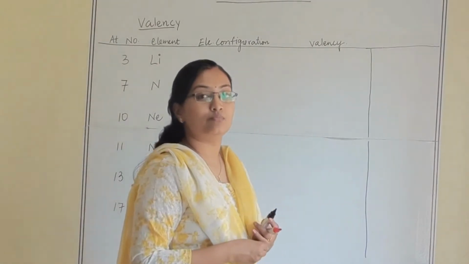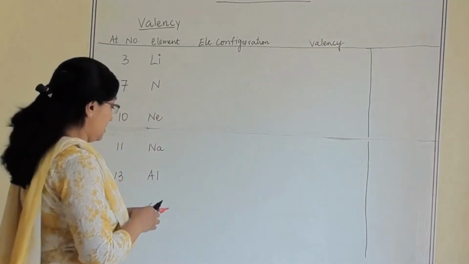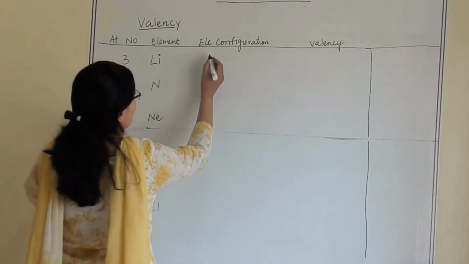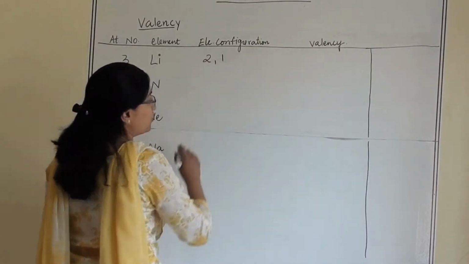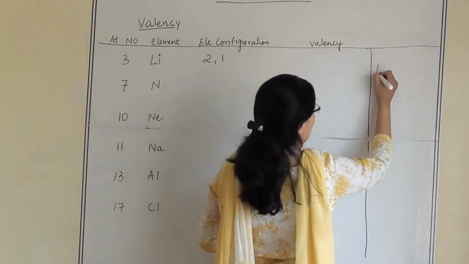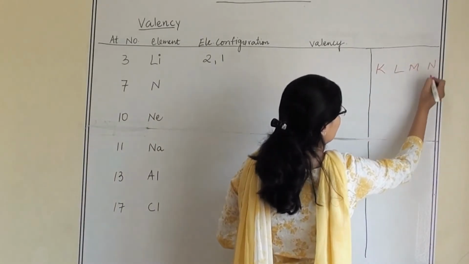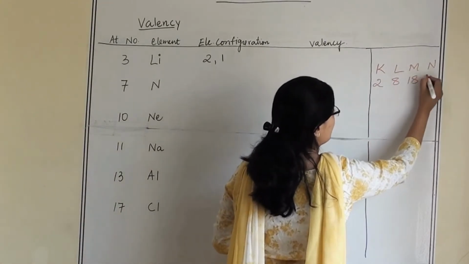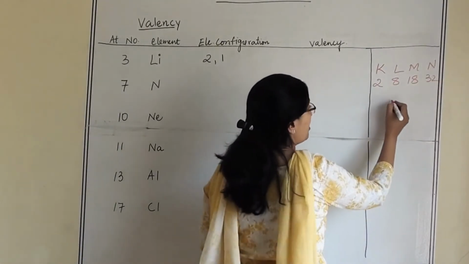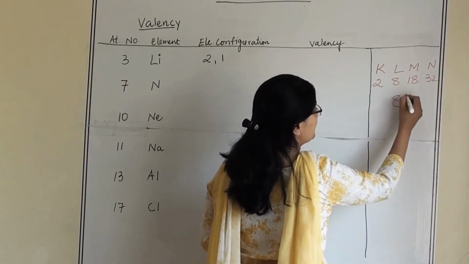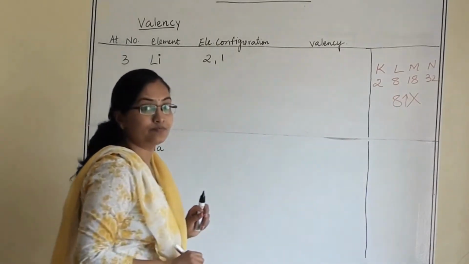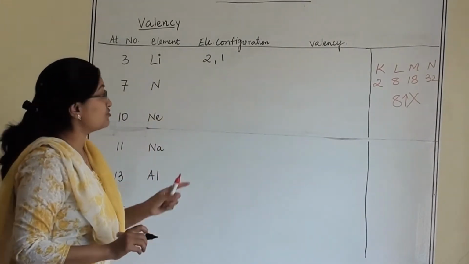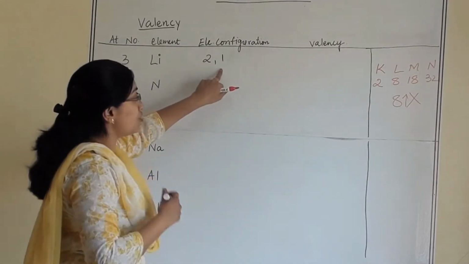Then we are moving towards how to write valency. Here lithium's atomic number is 3, and the electronic configuration will be 2 and 1. How? We have 4 orbits K, L, M and N. What are the maximum capacities? 2, 8, 18 and 32. But more than 8 electrons we cannot keep in any of the orbits.